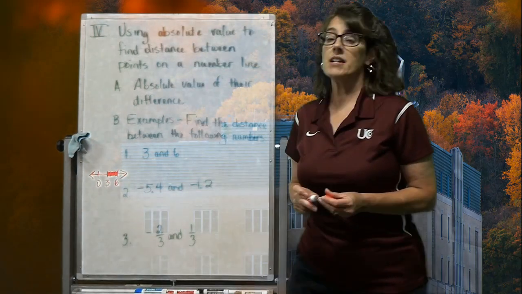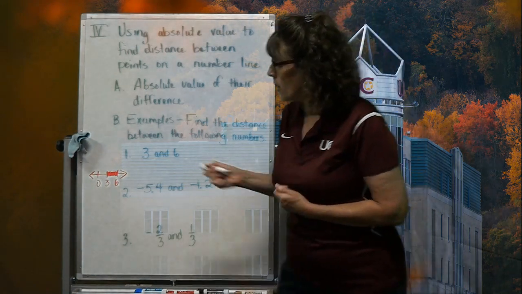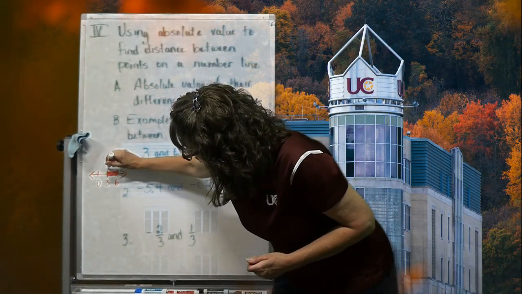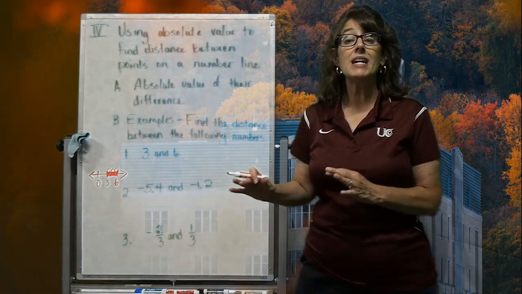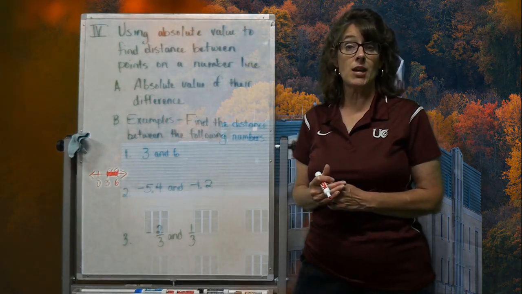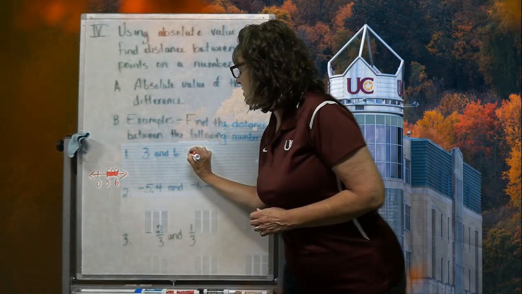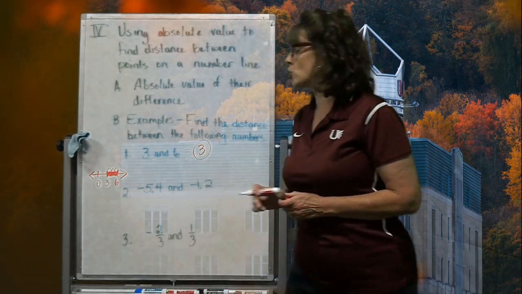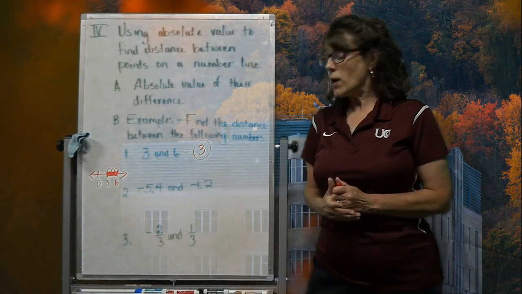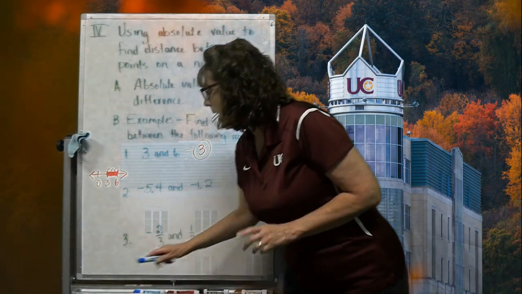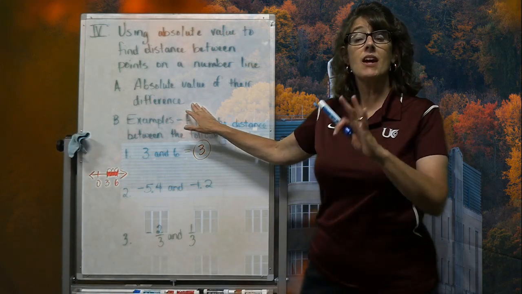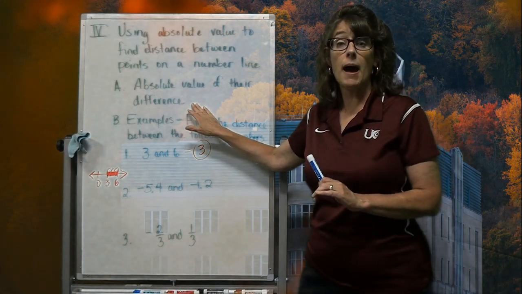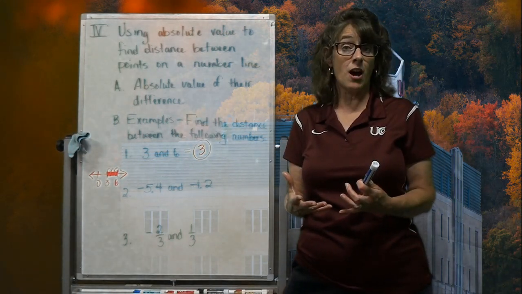In order to find that distance, what I could do is I could say, well, I'm going to go up from a 3 to a 4 to a 5 to a 6. I took 3 jumps in order to get up to that 6. So therefore, the distance between a 3 and a 6 is a 3. But the other way to do this is to say, well, how about I take the difference of the two numbers and then I take the absolute value of that, because I'm talking about units and not signs.